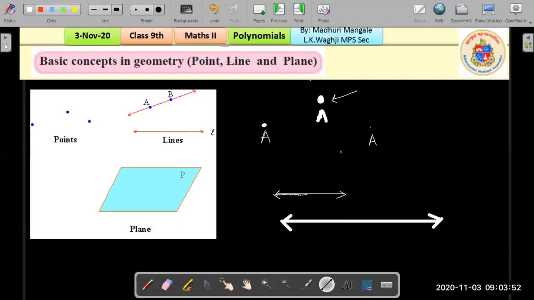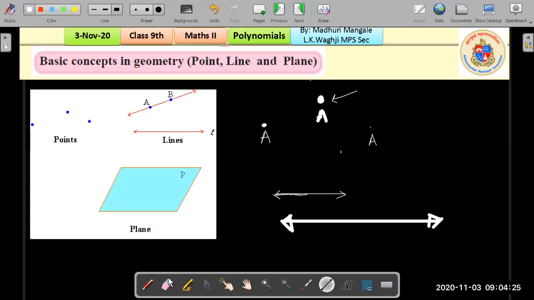All right. We generally denote a point by stating point A. We use capital letters to represent a point, and then about the line, a line has two arrowheads at the end, and it symbolizes that it can be stretched infinitely. The length of a line is infinite. We cannot determine the length of a line. And it can be written or represented by using 2 points, like line AB.